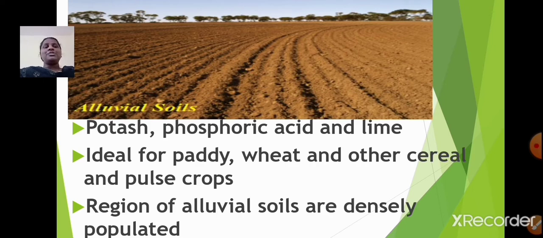Region of alluvial soils are densely populated. As alluvial soils are very fertile, cultivation can be done on a large scale. Hence, region of alluvial soils are densely populated. I hope it is clear, students.